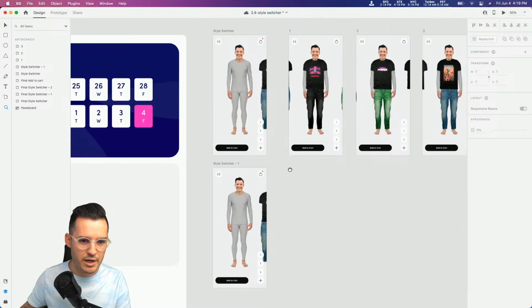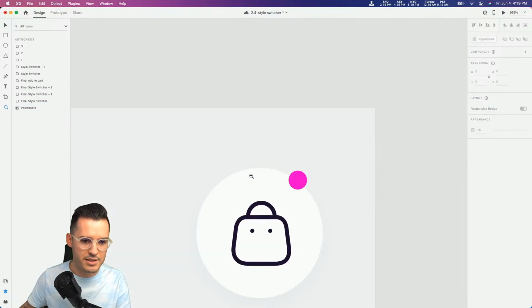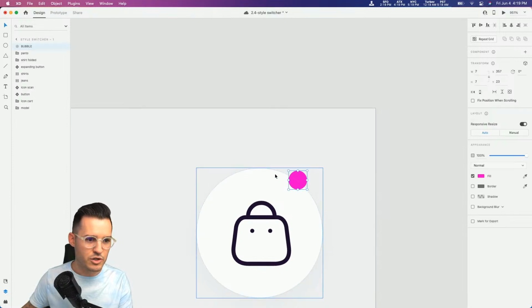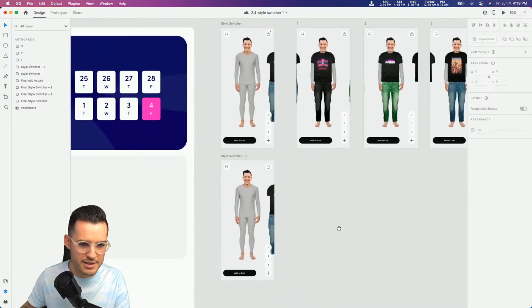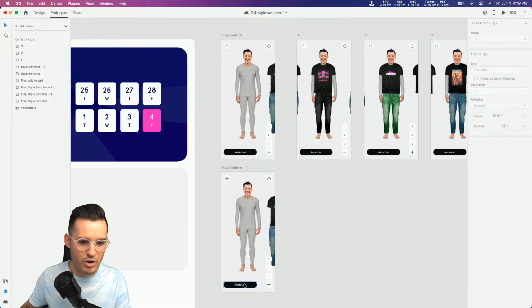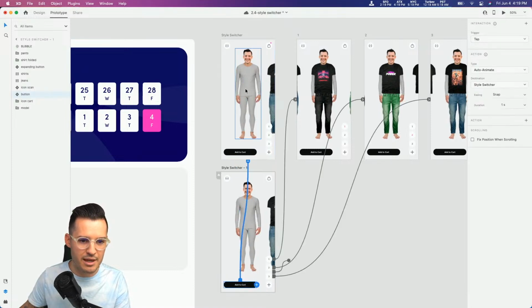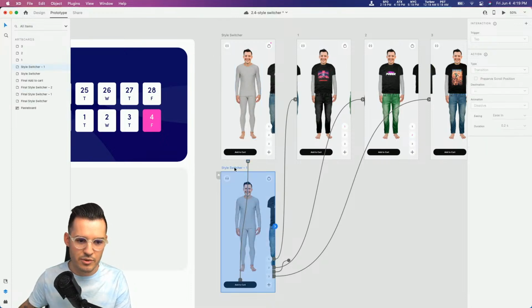Well, we have added them up here, haven't we? Yes, we have. So that means that we need this to show up a little bit later. We're going to bring the size of this thing down and the opacity down, so nothing's visible here, and it is there. What are we going to do? We're going to say, hey, on tap, when I tap this thing, whoop, I want to head up, and I want to see that whole interaction take place. It should happen. Auto-Animate, style switcher, snap, 1 second. Let's try it really quickly.